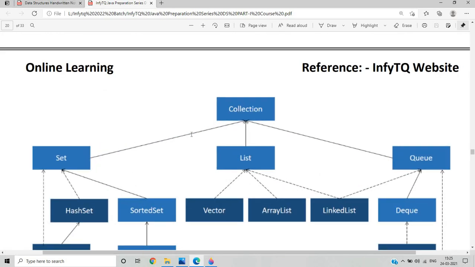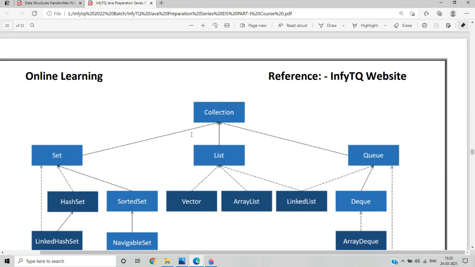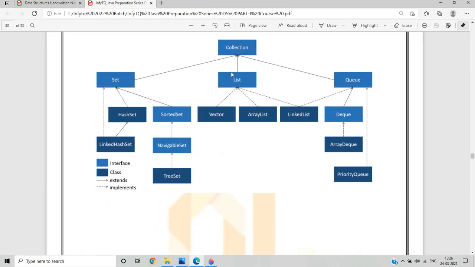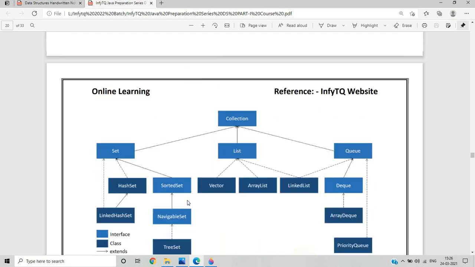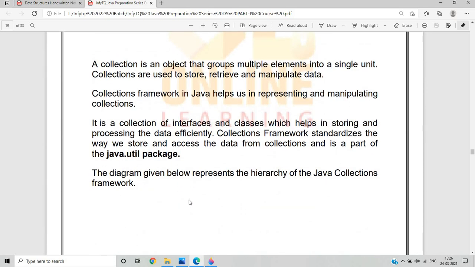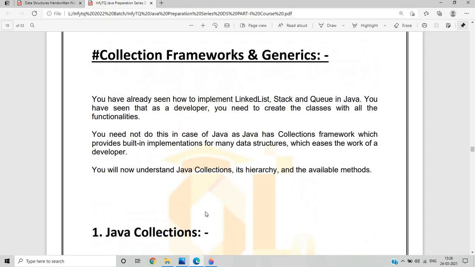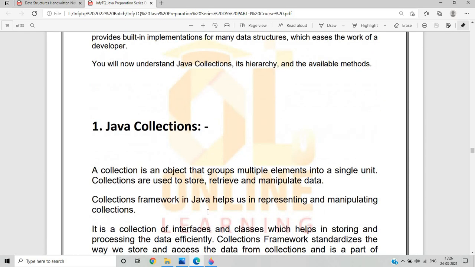You can see that there are some data structures called list, queue and set, and these are the collections. From the list we implement Vector, ArrayList, LinkedList, Queue, Deque, ArrayDeque, PriorityQueue. For the set, like HashSet, LinkedHashSet, SortedSet, NavigableSet, TreeSet. These interfaces are used to process the data efficiently, because this is the built-in implementation.